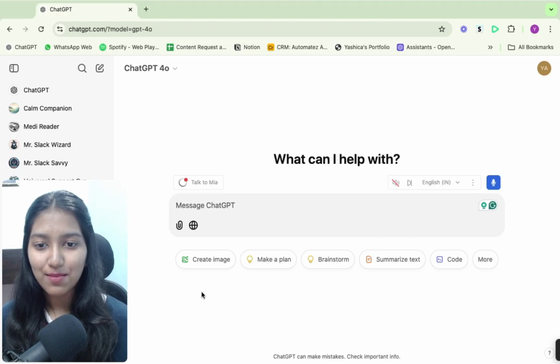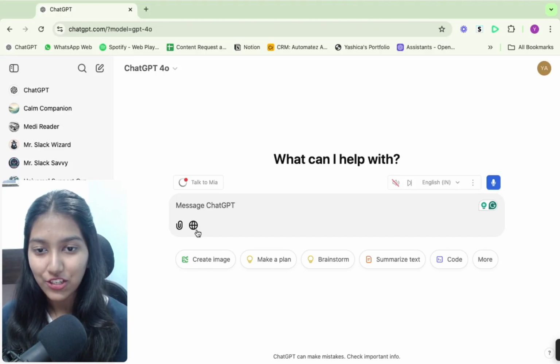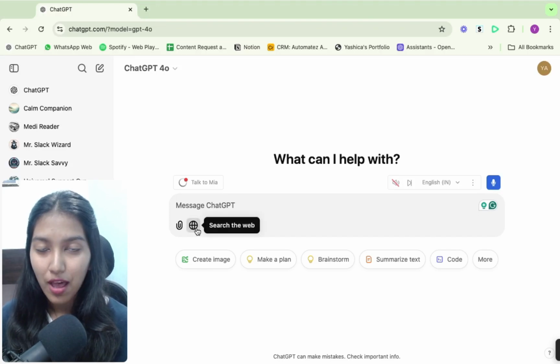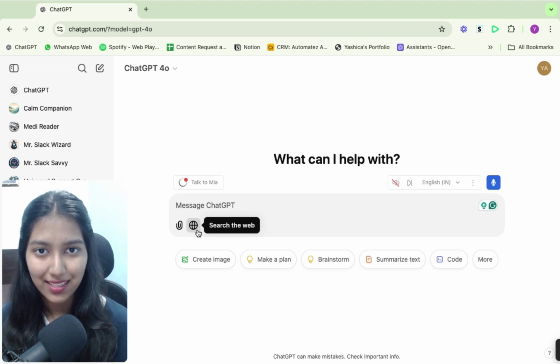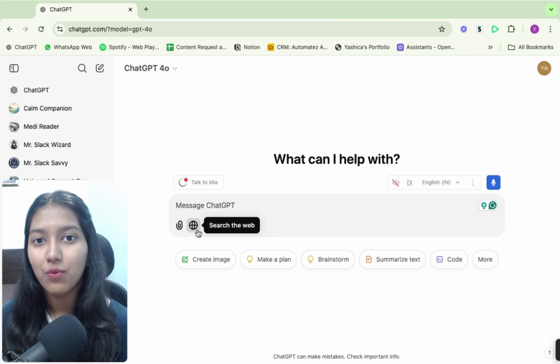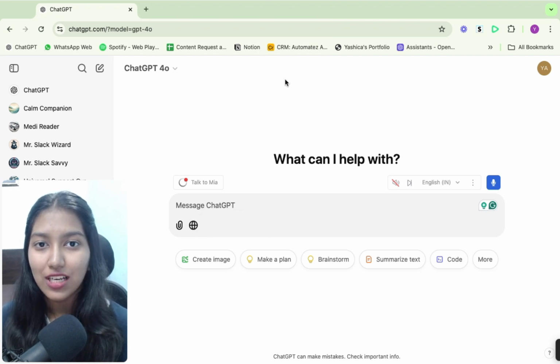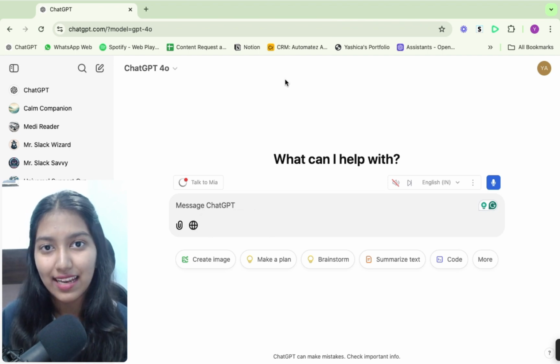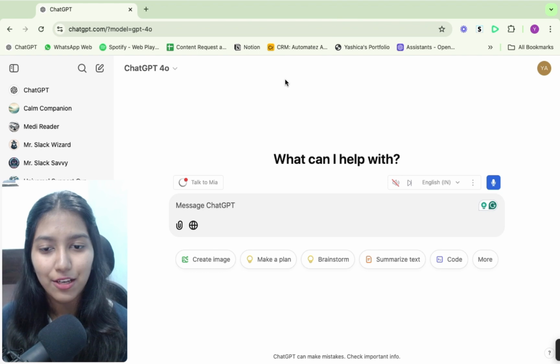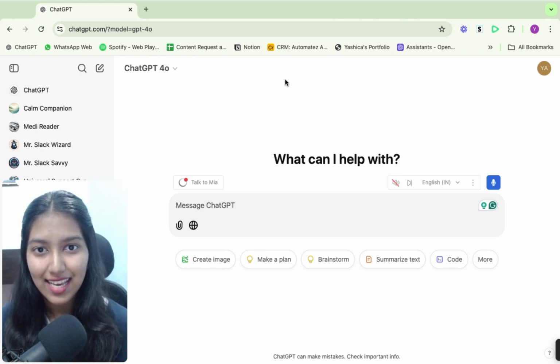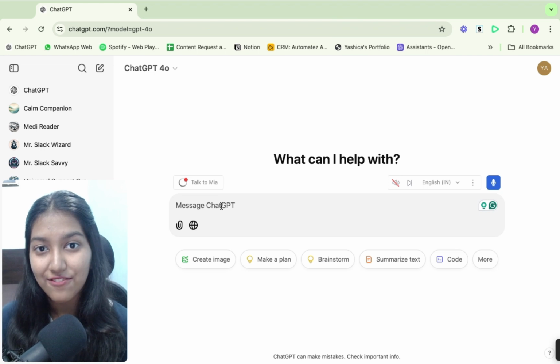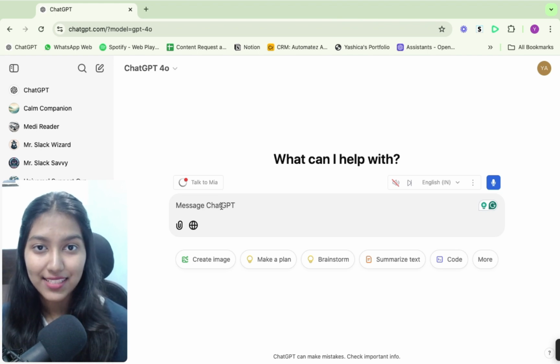Okay, so ChatGPT just now released a new feature that allows you to search the web while you're talking to ChatGPT. And this has been one of the most awaited features, and it's finally there. Right now, this has been just released for the paid users, that is the Plus level as well as the Enterprise level. So without any further ado, let's get ahead and test this, and let's see if it is as good as Perplexity or not.